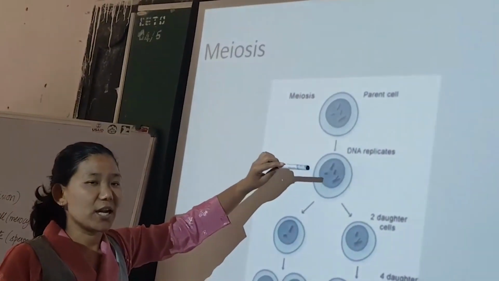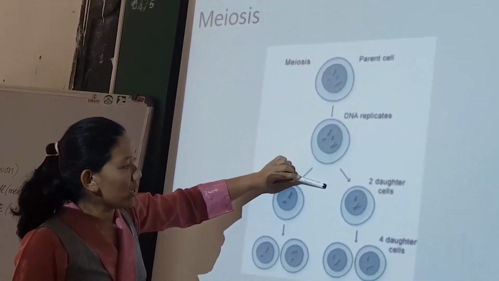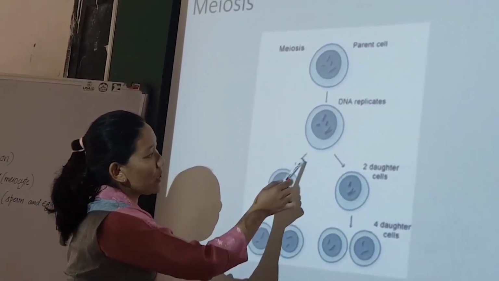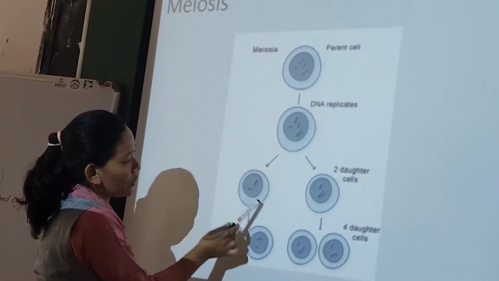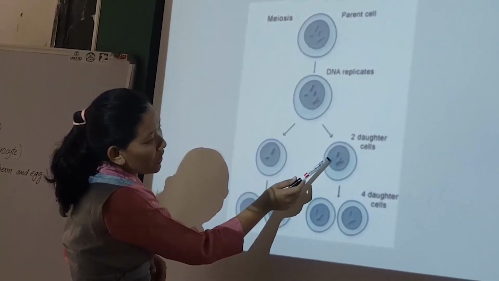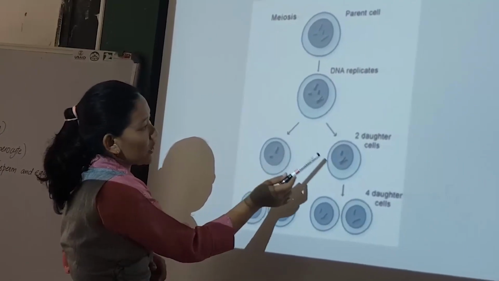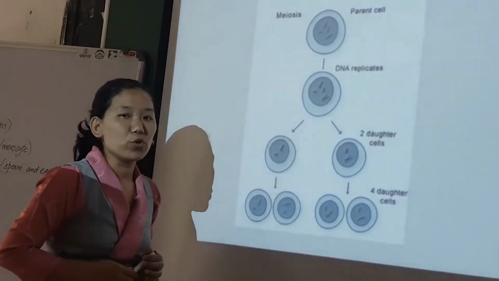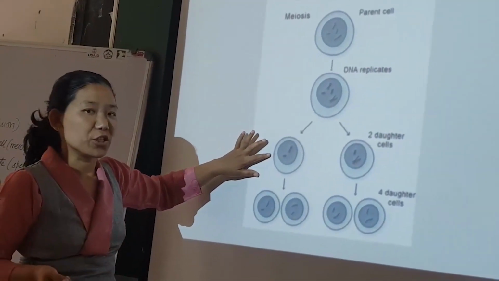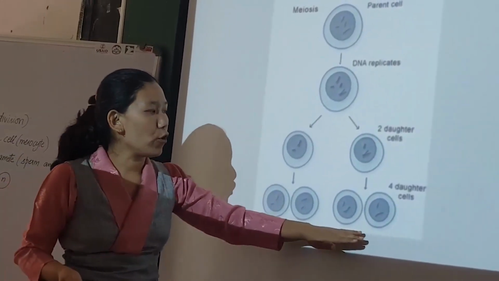This cell will then undergo meiosis, and here the number of cell divisions is 2. So we have meiosis 1 and then meiosis 2. It undergoes cell division twice. In the first division itself, you can see that this cell divides into 2 cells, and if you count the number of chromosomes, it is 2 and 2. So the actual reduction takes place during meiosis 1. Then these 2 daughter cells undergo one more cell division, that is meiosis 2, and finally this results in the formation of a total of 4 daughter cells.